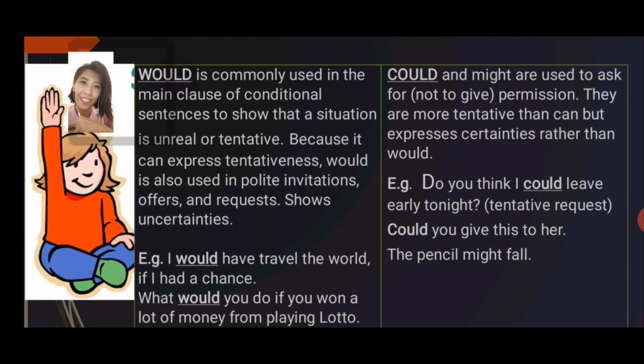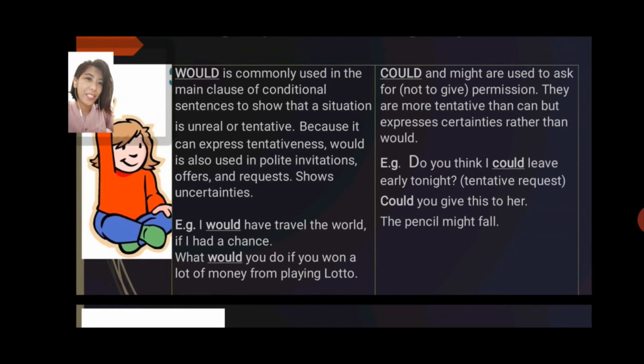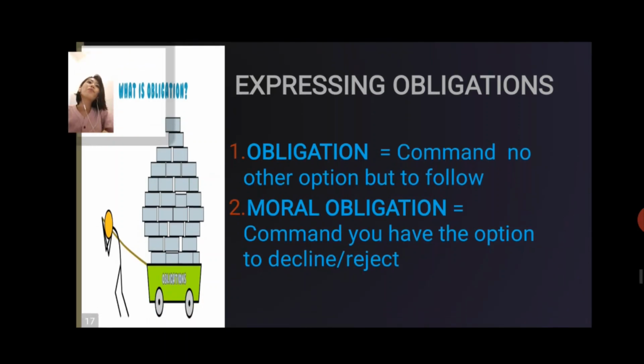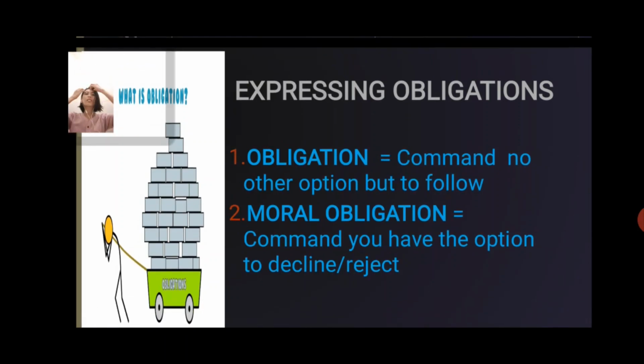Do you understand? Again, what are the modal verbs to use when you want to express permission or ask for permission? Yeah, you get it: would, could, might, may, and can. I hope that I will see you use those modal verbs sooner or later. So yeah, we're almost finished and we are in expressing obligation.